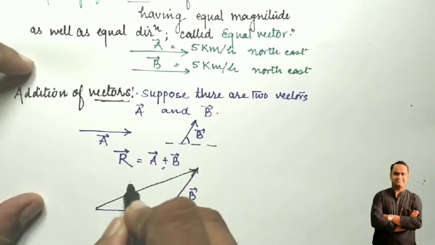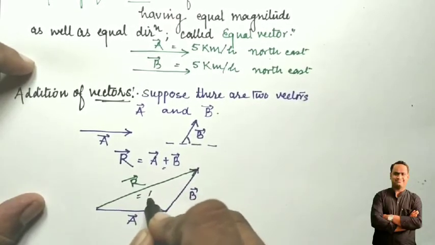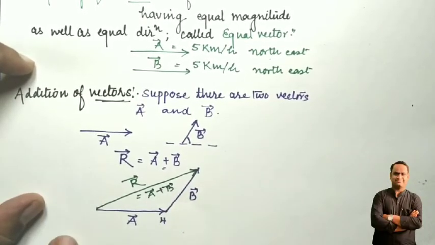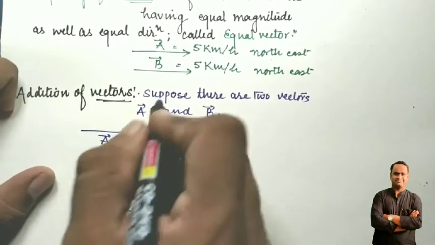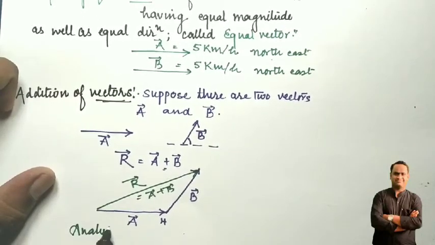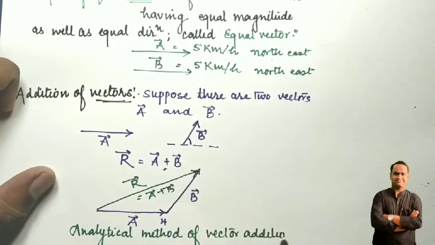Whatever result comes is known as the resultant of these two vectors, which is equal to the vector sum of these two vectors, and which is also known as the analytical method of vector addition. In such a manner we can calculate the resultant of the two vectors.